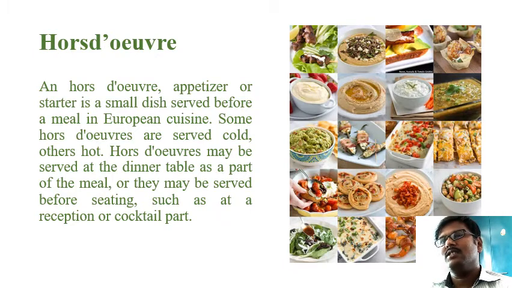There is a separate course in a French classical menu known as buffet froid, which means cold buffet. So hors d'oeuvre froid is a cold starter or cold appetizer, where the cold appetizers will be served in that menu.